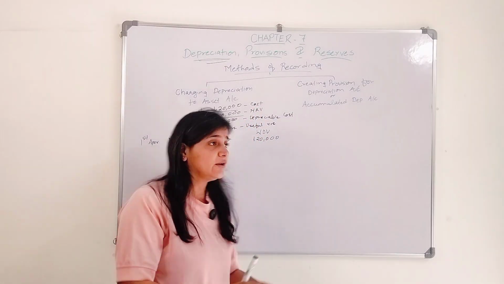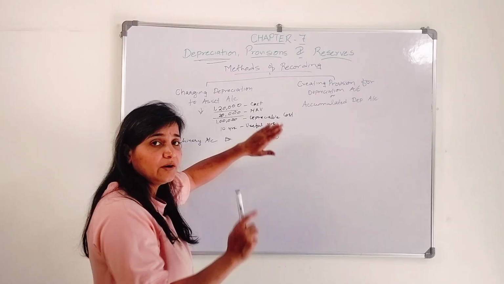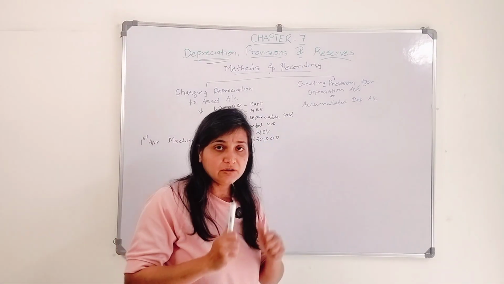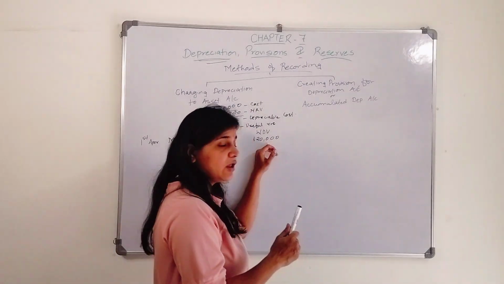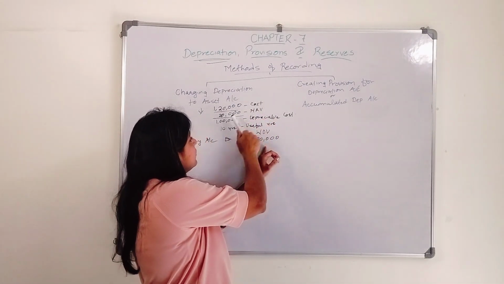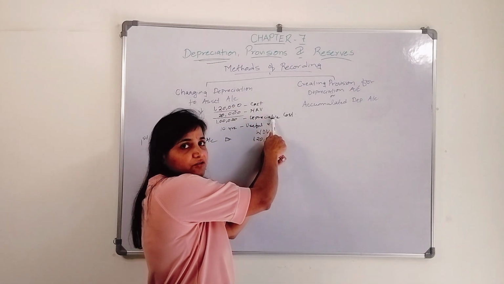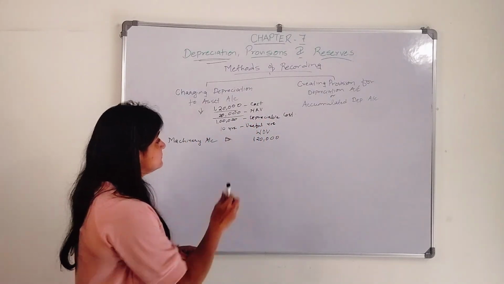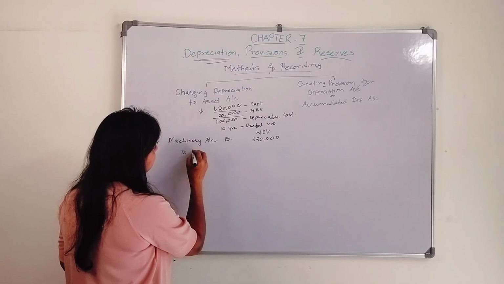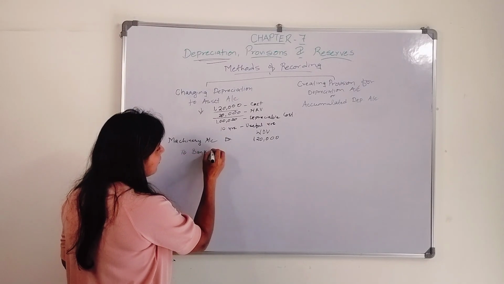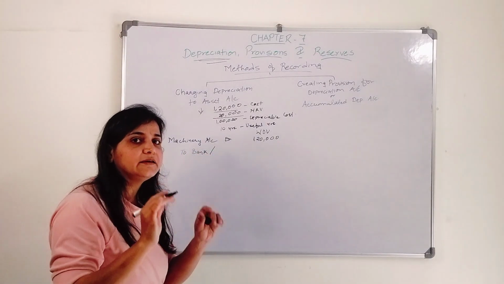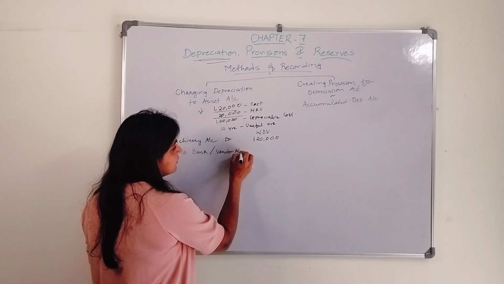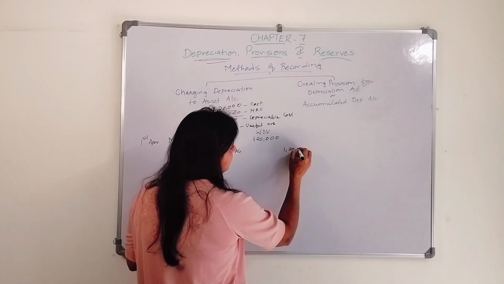But when we are recording, we need to record the full amount, whatever amount we have paid to make that machinery usable for our business. We are not supposed to consider the depreciable cost. So 1,20,000 we need to record to bank, or if I am buying it on credit, to bank or vendor account 1,20,000.